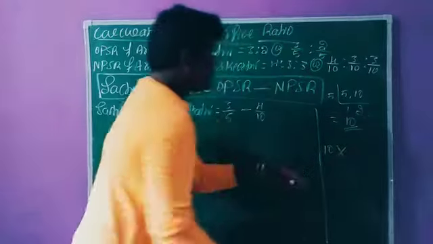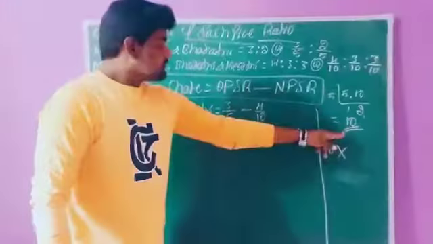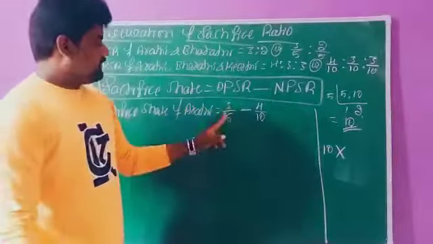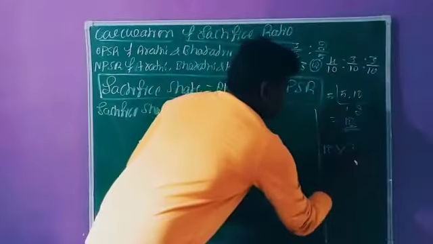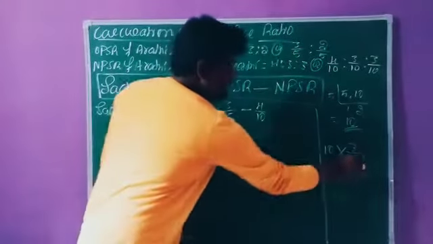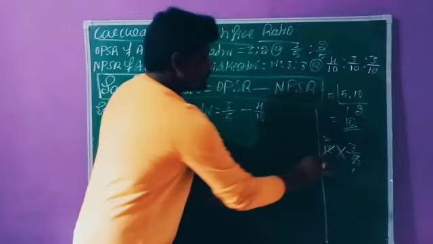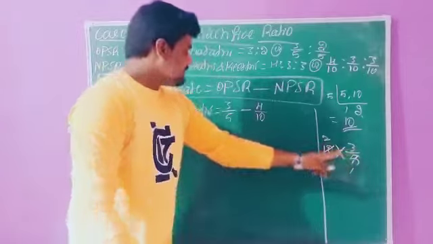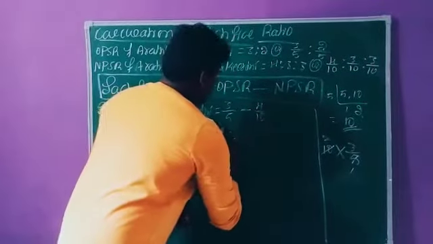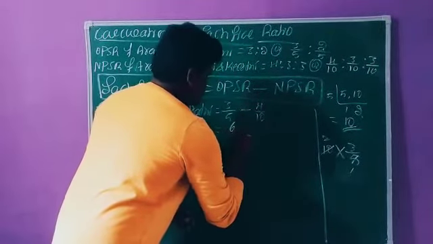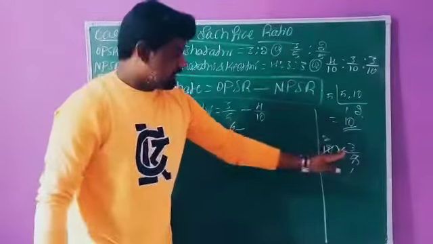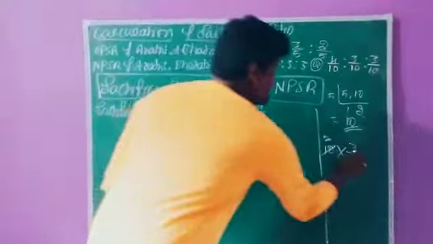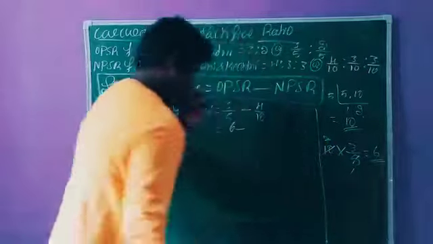So 10 into the first value 3 by 5: 5 ones are 5, 5 twos are 10, and 2 threes are 6. This is the first value we have ascertained.